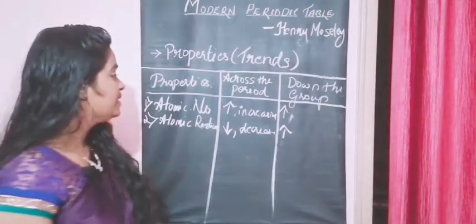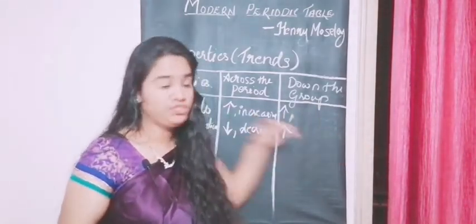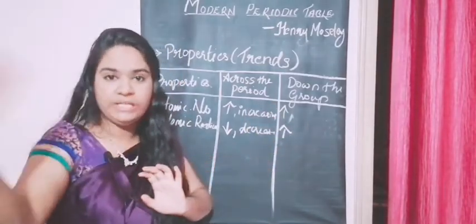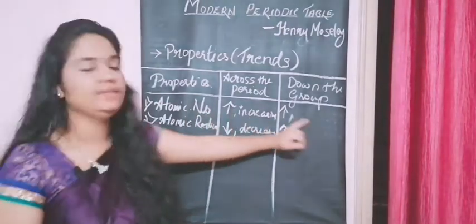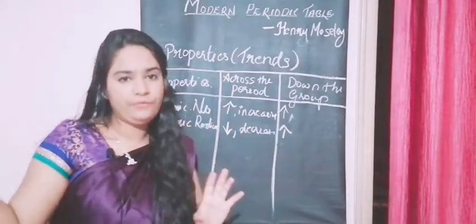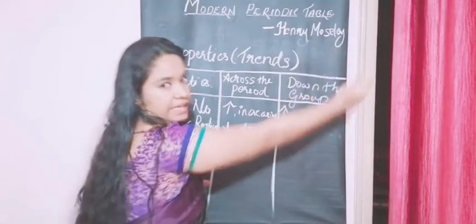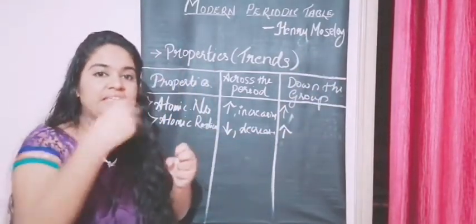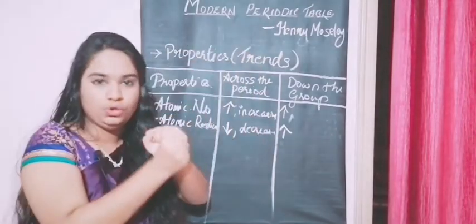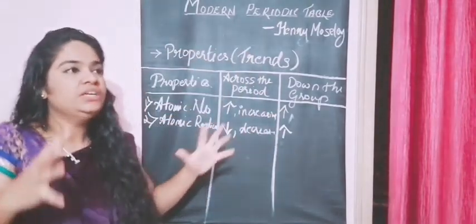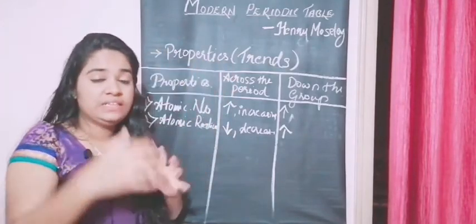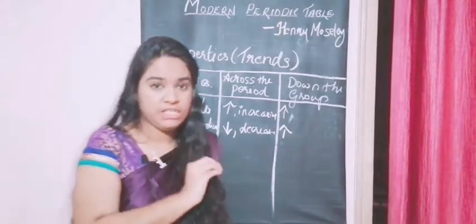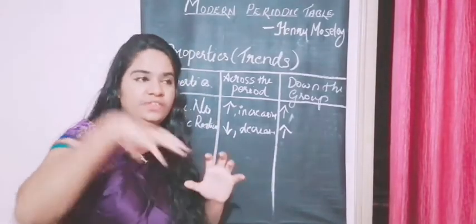Since we have the same number of shells across the period, the electrons keep increasing. As the atomic number increases, electrons keep adding for each element further along the row. What happens? The nucleus tends to attract every electron towards itself. There is something called effective nuclear charge, which is the attractive force of the nucleus on the outermost shell.